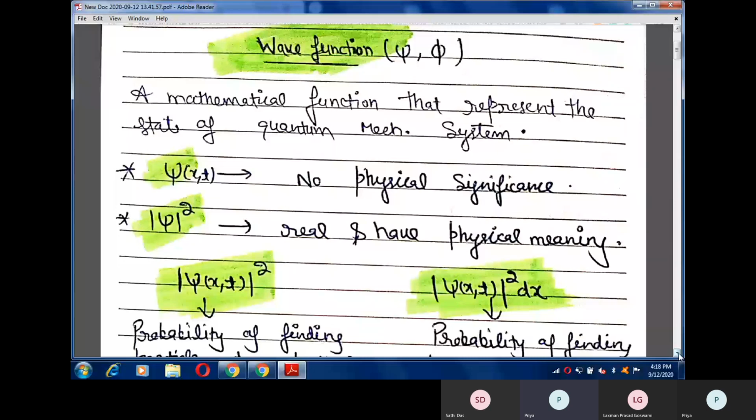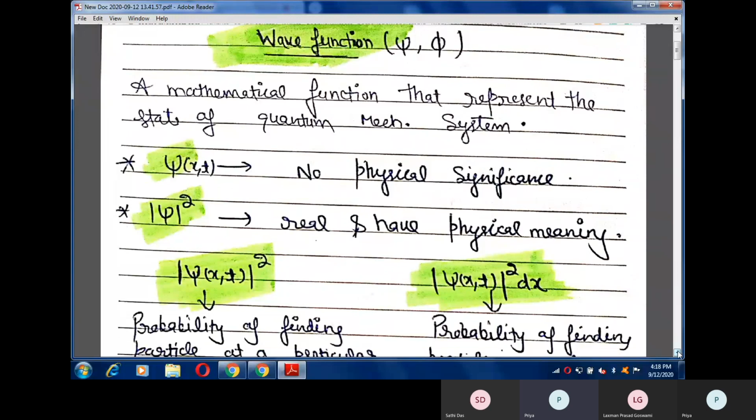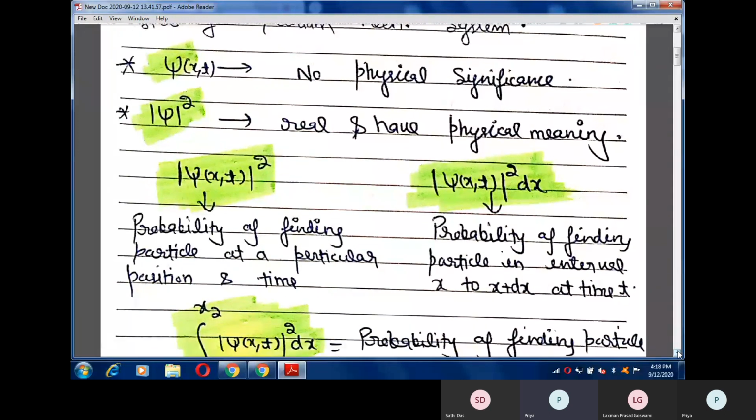So first of all, what is a wave function? A wave function is a mathematical function that represents the state of a quantum mechanical system. As we all know, the wave function itself does not have any physical significance, but psi square is a real quantity, and it has physical significance. The mod square of any wave function represents the probability of finding the particle at a particular position and at a particular time. Note that: at a particular position and at a particular time.